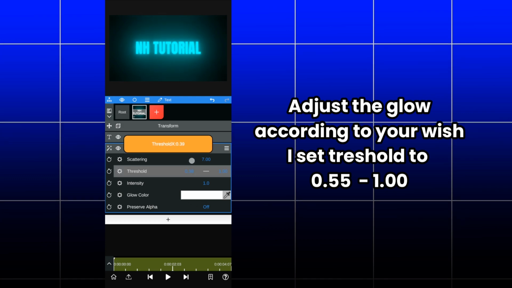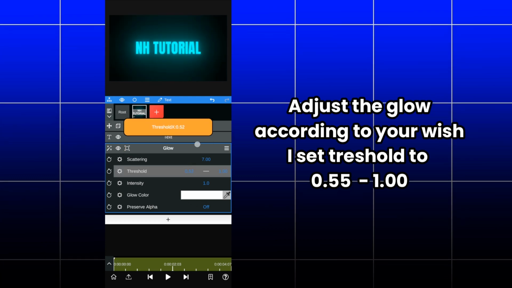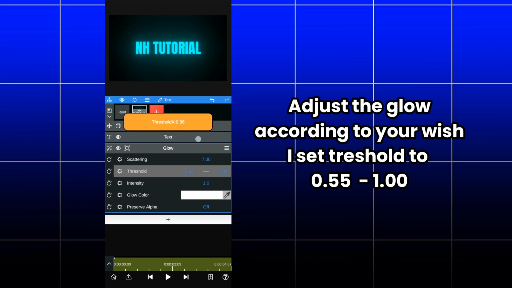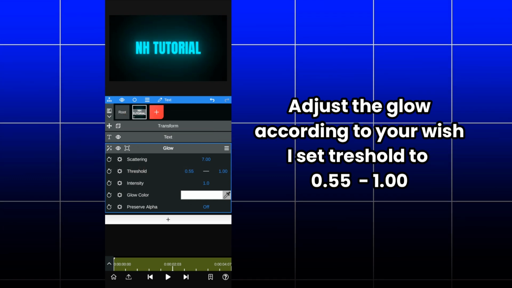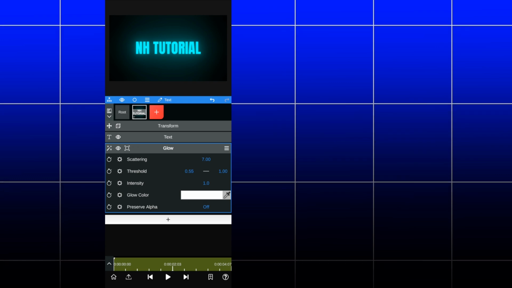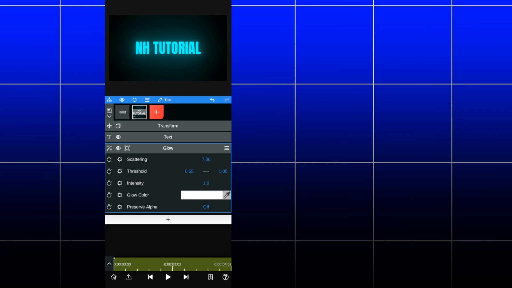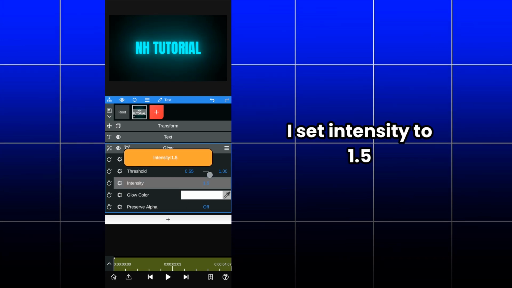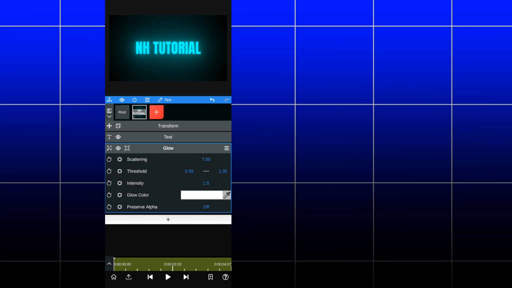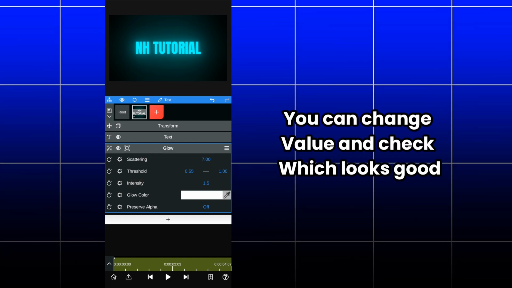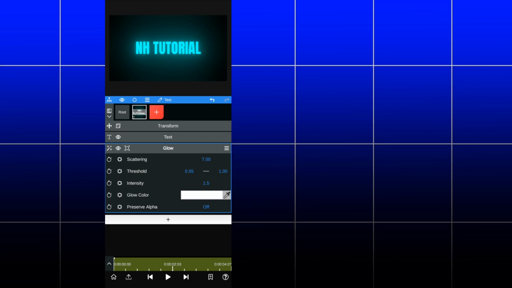In my case I set threshold to 0.55 to 1, so adjust first one to 0.55 and second to 1 threshold like that, and I set intensity to 1.5. You can adjust it according to your wish. You can vary the value and check which one looks good also.